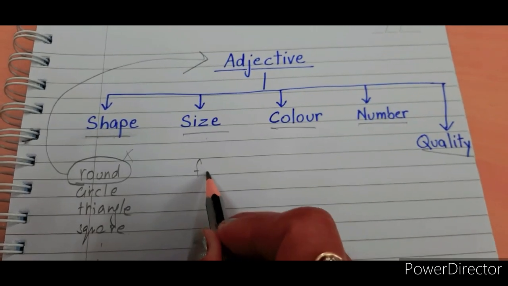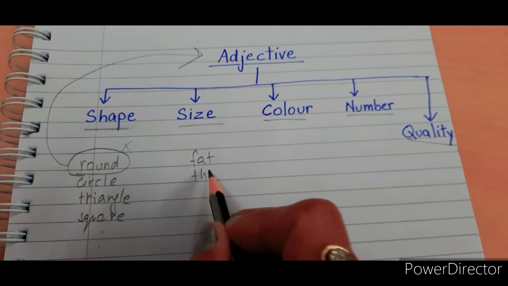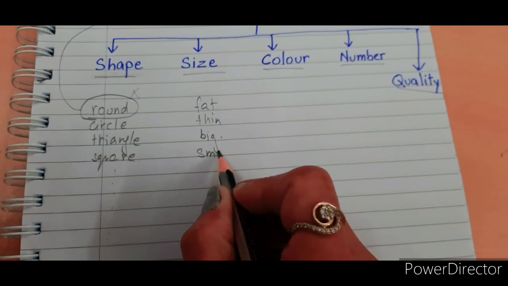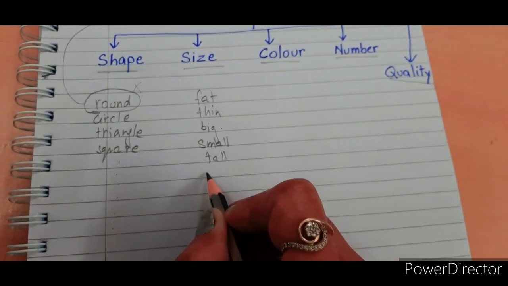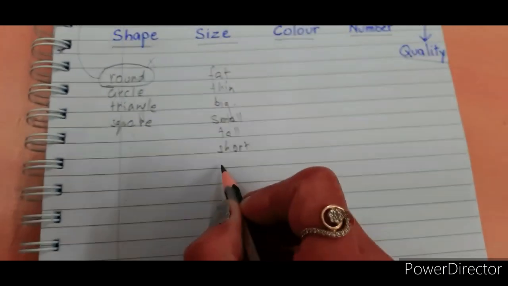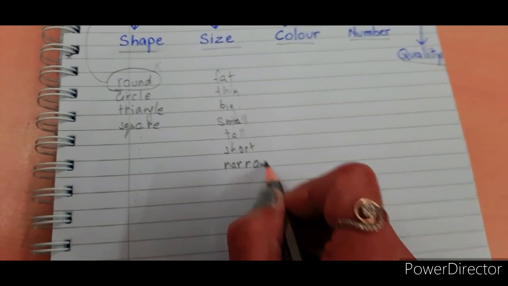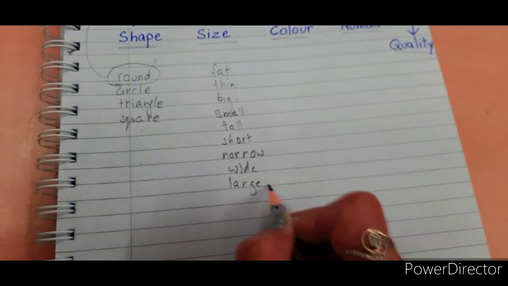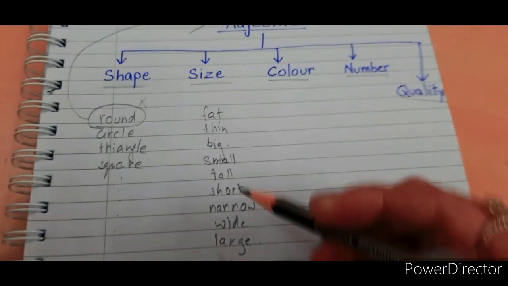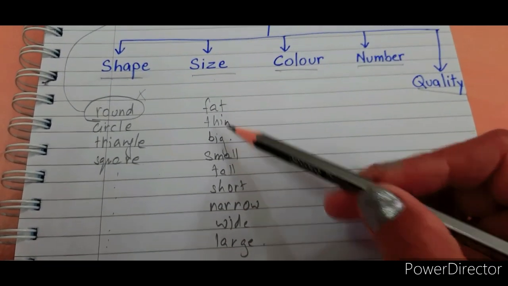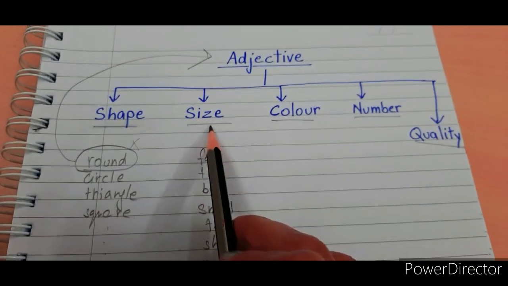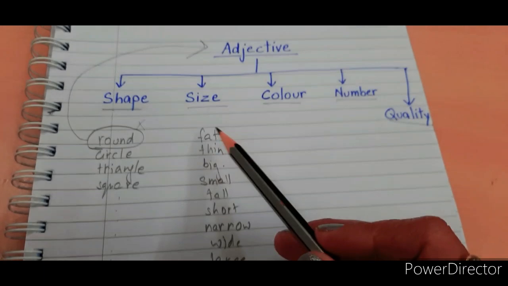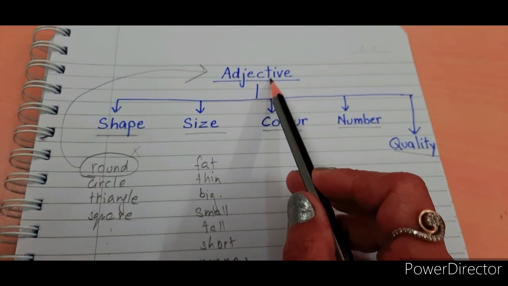Like if there is a word like fat, thin, big, small, tall, short, narrow, wide, large and many more. अगर इनमें से कोई word है, these words show the size. So अगर इनमें से कोई word है, then that word is adjective.